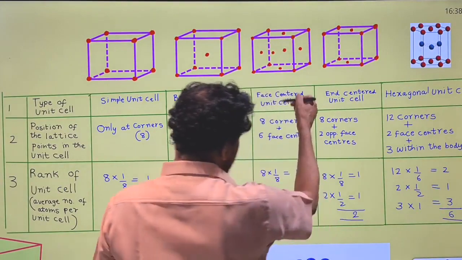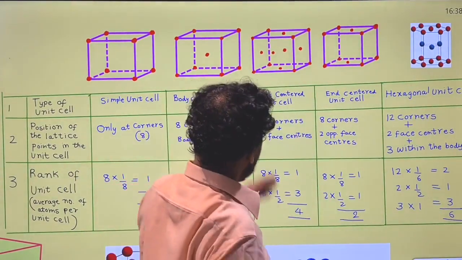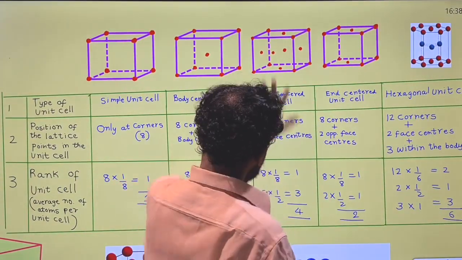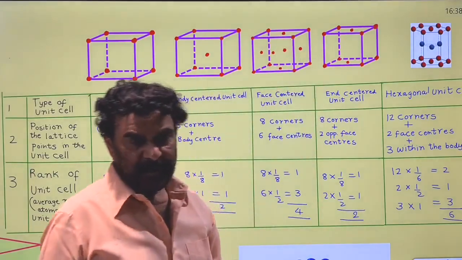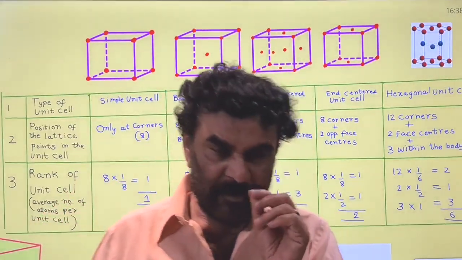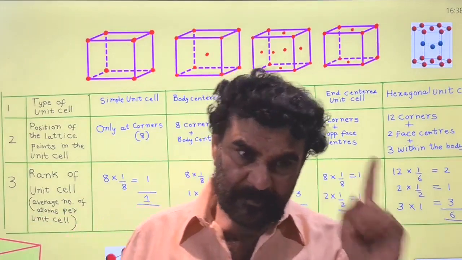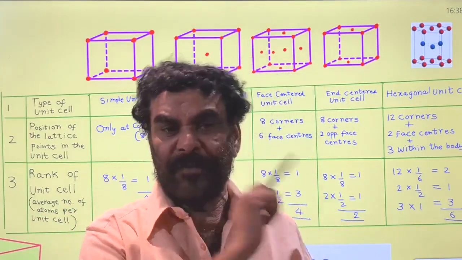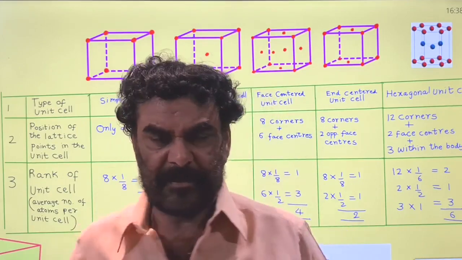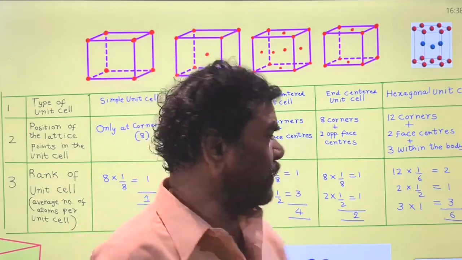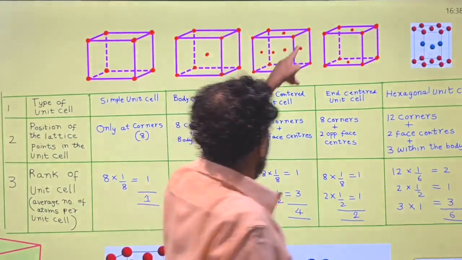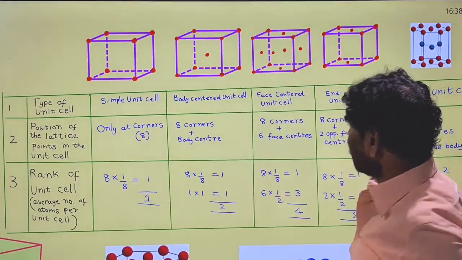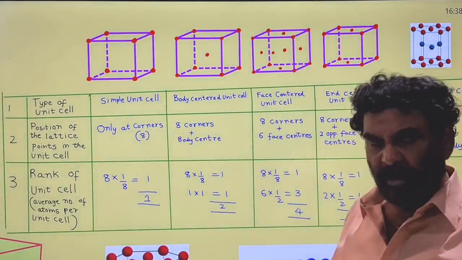The third one is the face centered unit cell. What is the face centered unit cell? This unit cell contains 8 corners and 6 faces, so 6 face centers. What is the location of the lattice points? 8 corners.